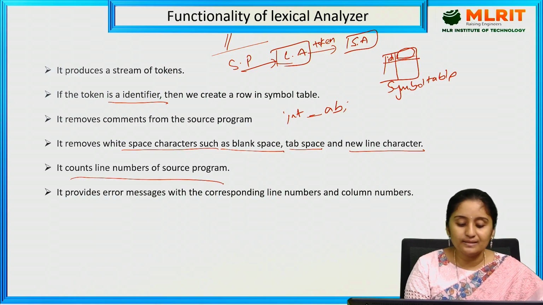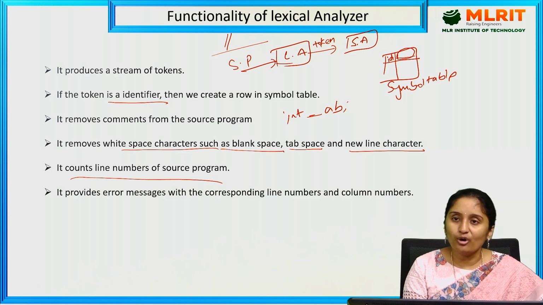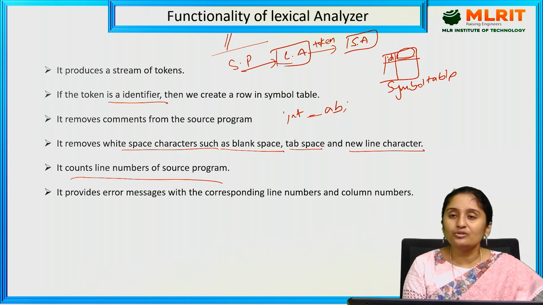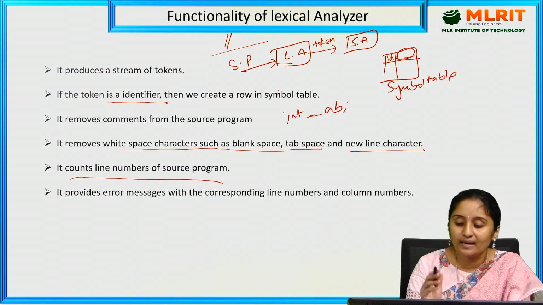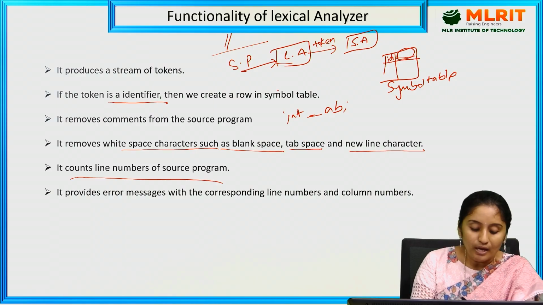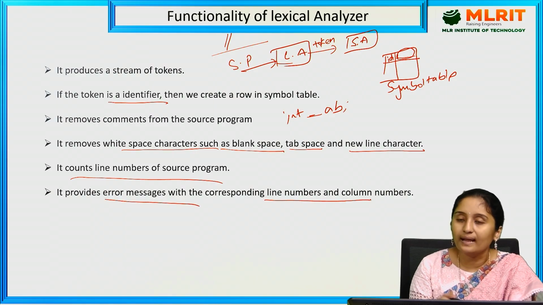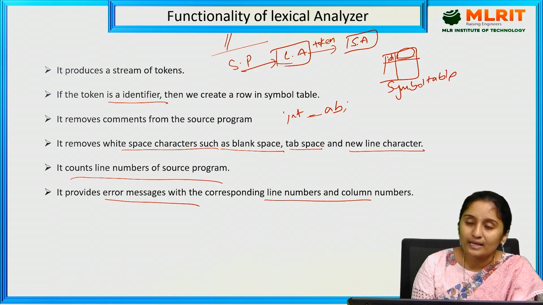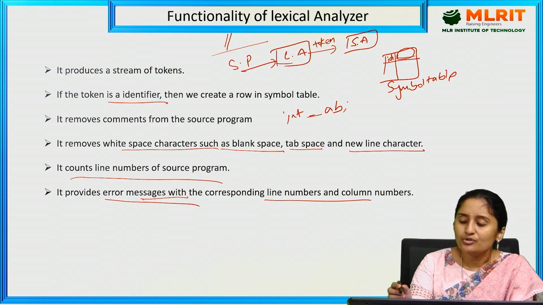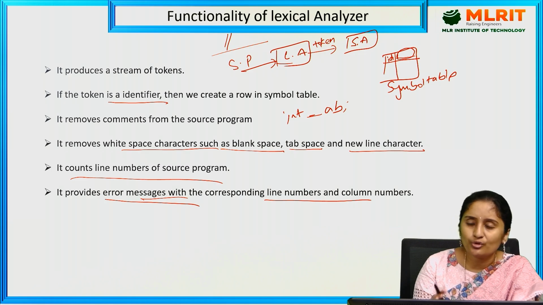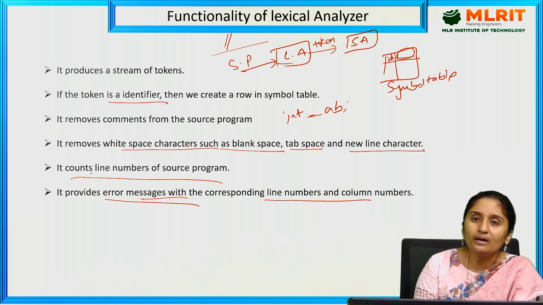It counts line numbers of a source program. Why does it count the line numbers of a source program? Because when an error occurs, it needs to display at which line the error occurred. For example, at the 6th line the error occurred, or a semicolon is missing. So to mention the line numbers, we are going to count how many lines exist in the program. It provides error messages with the corresponding line numbers and column numbers. To represent the error messages, we are going to count the line numbers.